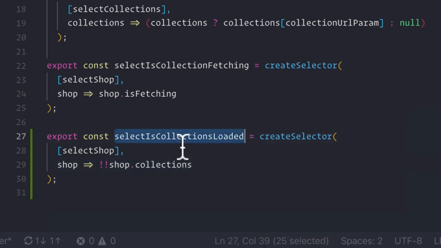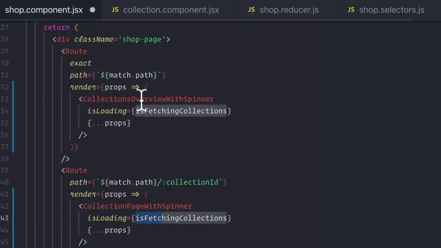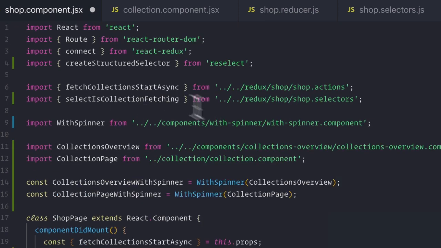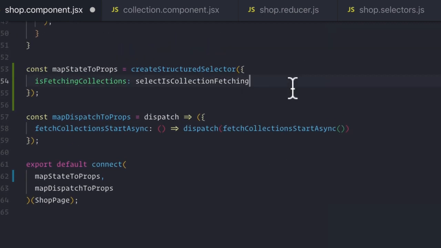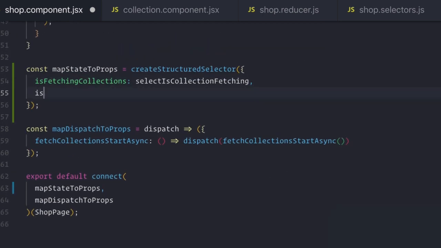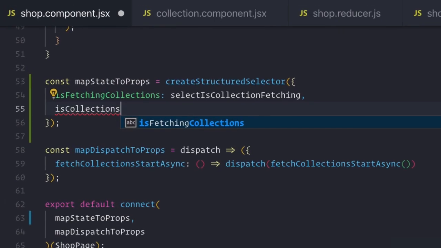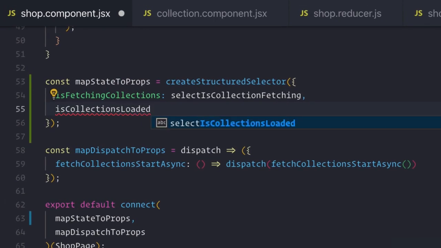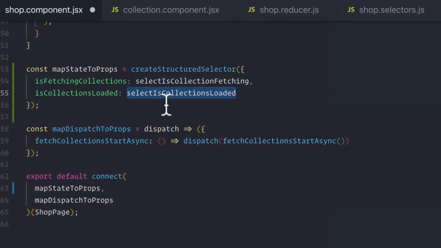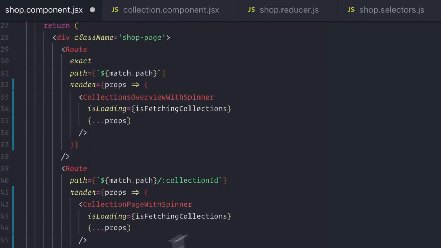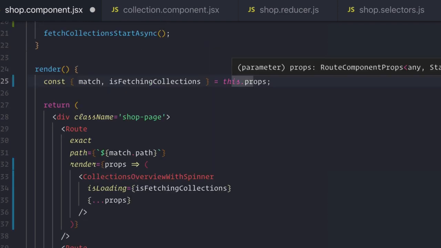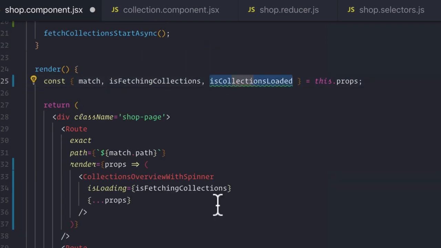from this selector. So now, if we pull this into our component, we can add it to our map state to props value as isCollectionLoaded. And then we can now pass this into our CollectionsPageWithSpinner as the isLoading value instead of our isFetchingCollections. So we'll continue destructuring off of props.